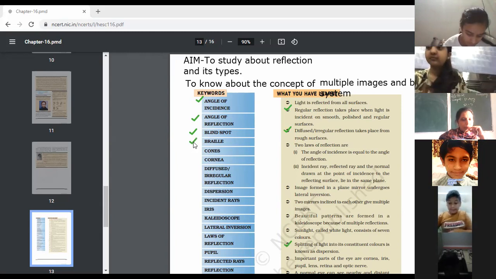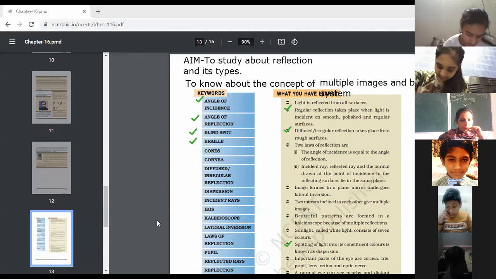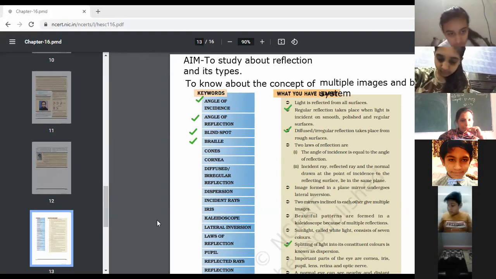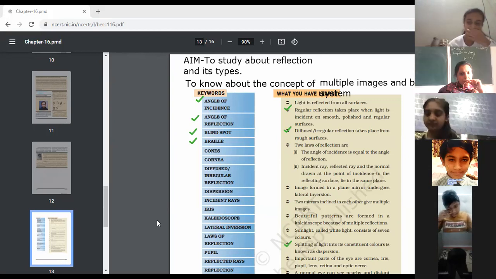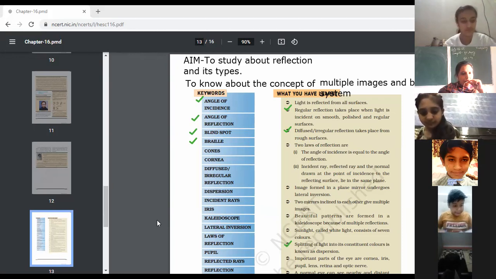Next is Barira. Braille. Ma'am, page number 209. The most popular resource of visually challenged persons is Braille. So this is a braille system with which the visually challenged person can study.